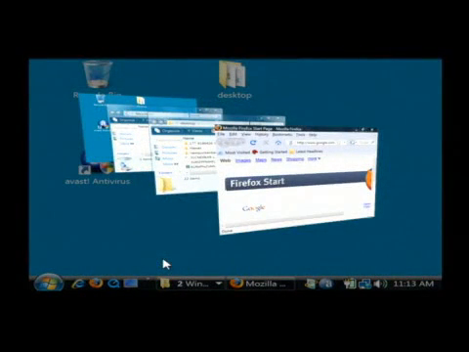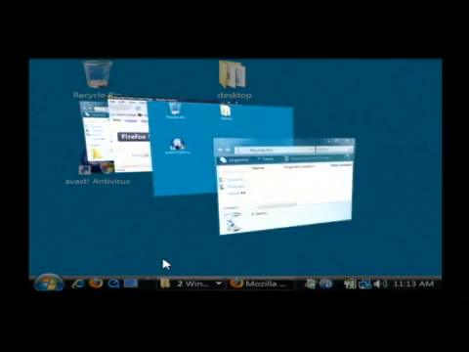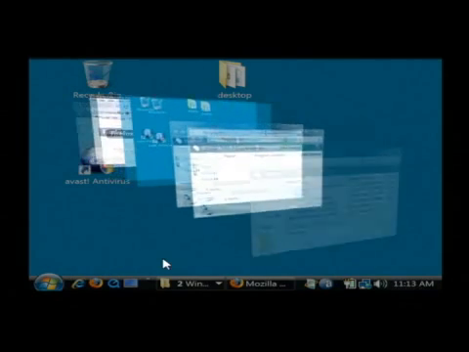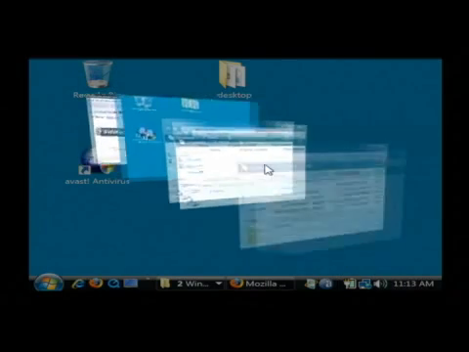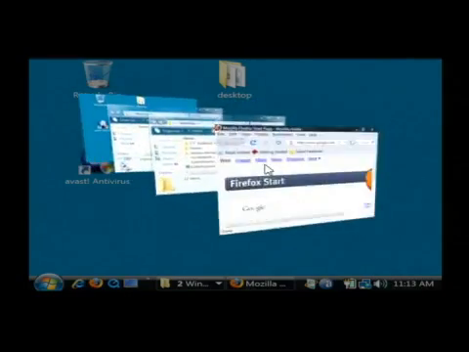As you can see, all those windows have gone into a sort of flipped 3D view. And I can use the arrow keys on my keyboard to sort between them. Notice how it also includes my desktop. If I was to choose this window here, basically that would minimize all of my windows and I'd get to my desktop. So basically just use the arrow keys to switch through them.